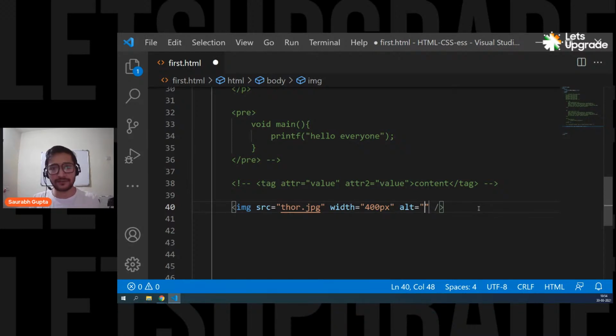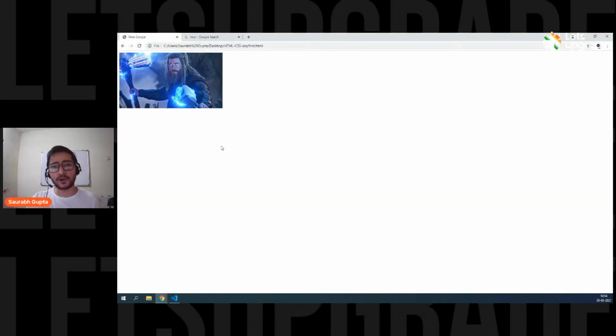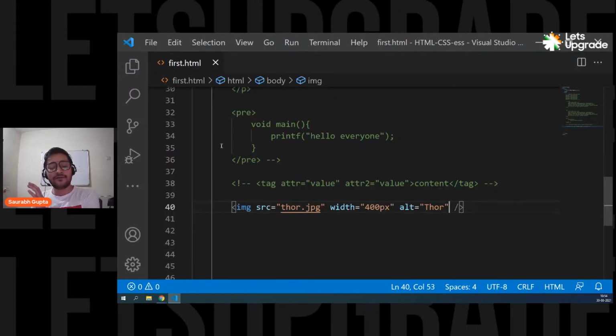It will not give you any error if you don't put it, but it's not according to standard. So you should always put this alt. And inside this alt, you can just simply write down the details of this image. For example, I write Thor, and that's it. Now, in the output, it will not do anything. Now, where is it useful? Let's talk about it.